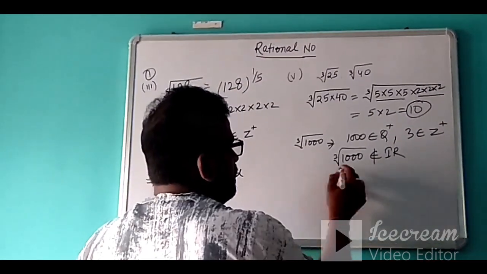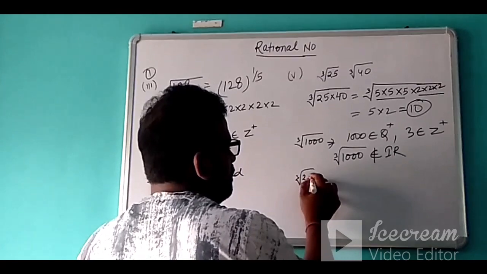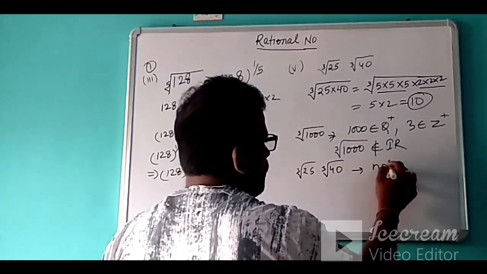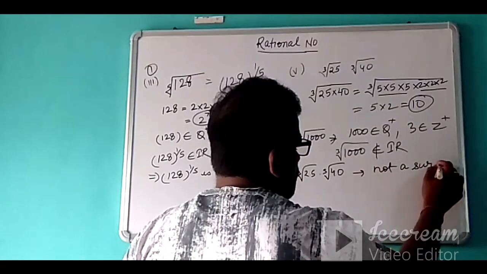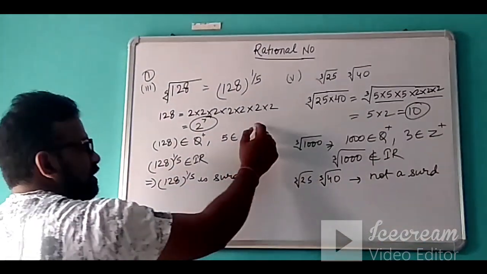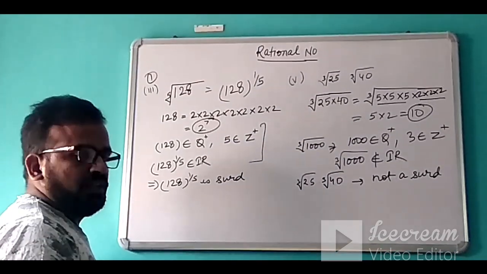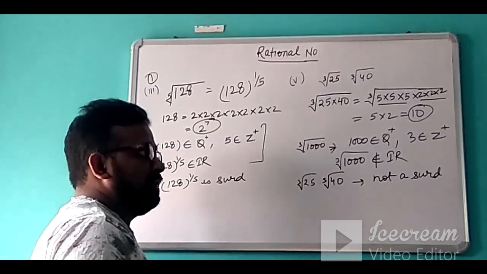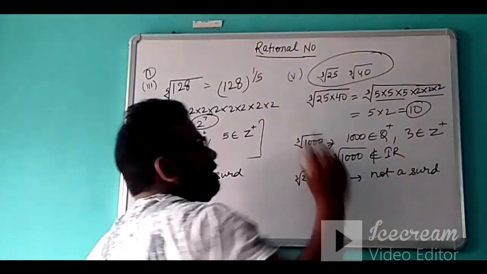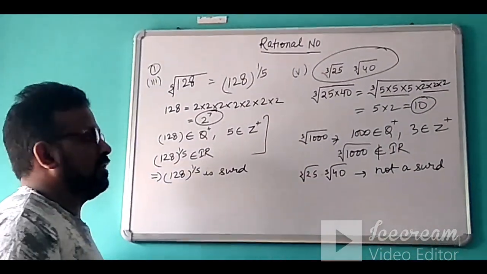So this is not a surd. You can see that we have to check the conditions, and all three conditions should be satisfied simultaneously.